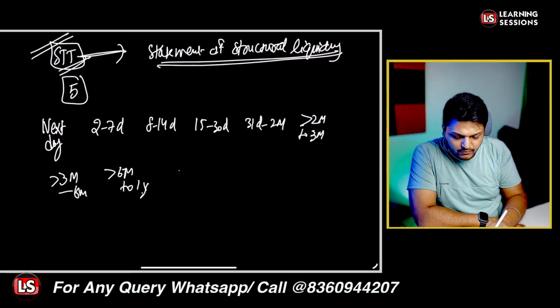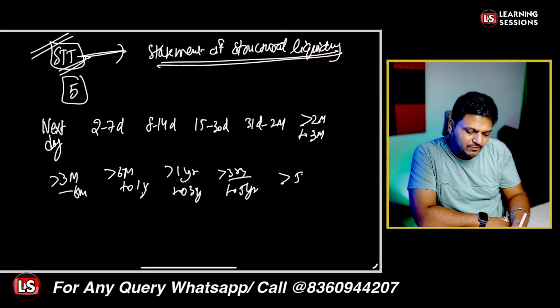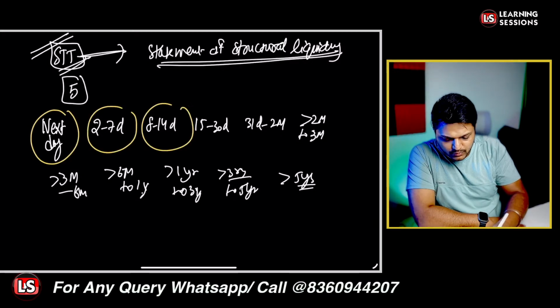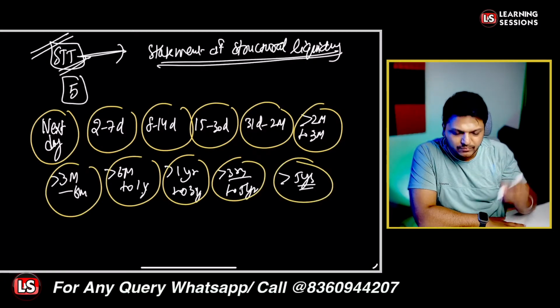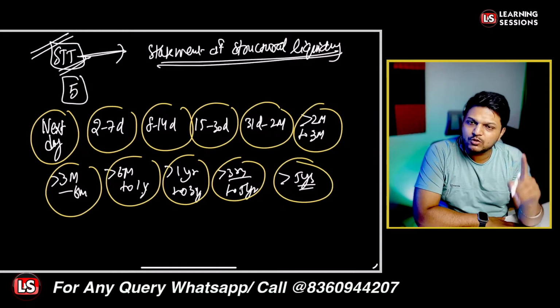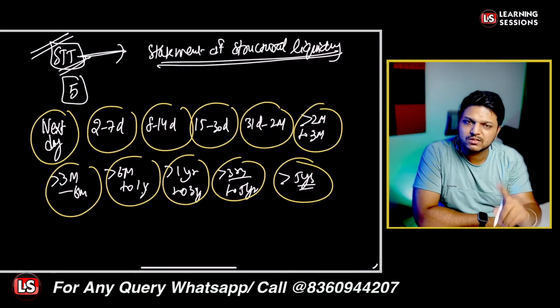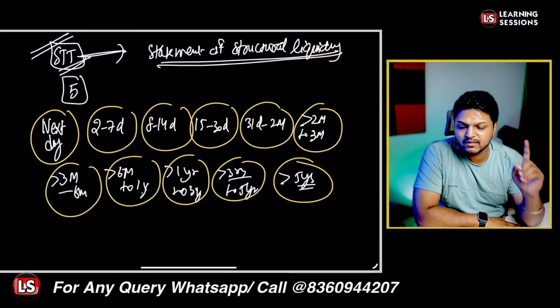And further, greater than 1 year to 3 years, and further greater than 3 years to 5 years, and greater than 5 years. These are the different buckets. These are the different buckets: 1, 2, 3, 4, 5, 6, 7, 8, 9, 10, 11. So there are 11 buckets. Next day, and further 2 to 7 days, 8 to 14 days, 15 to 30, 31 to 2 months, 2 months to 3 months, 3 to 6, 6 to 1, 1 to 3, 3 to 5, and further greater than 5 years. Okay, so these are the different buckets.